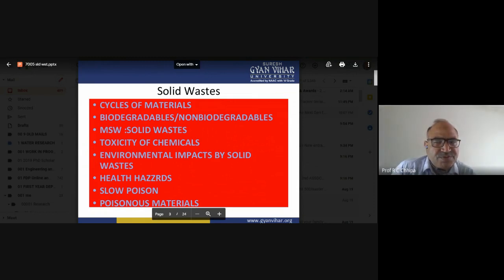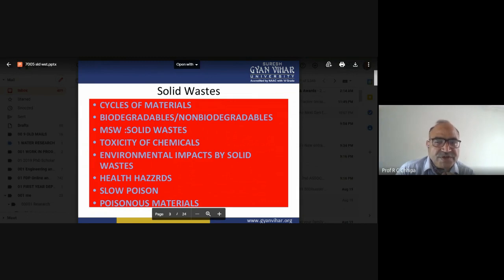For example, forest and agriculture waste can be degraded automatically because of certain microorganisms, even certain bacteria. So bacteria also have relevant benefits. Then there is municipal solid waste, where toxicity of chemicals also occurs, because of certain chemicals generated by the process, and we get solid waste.